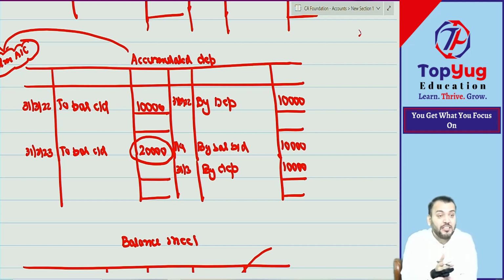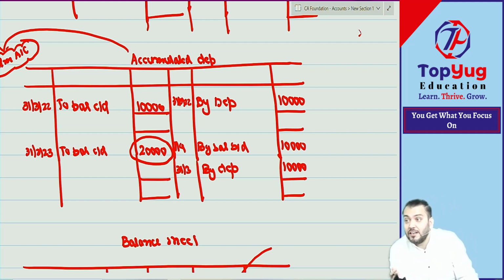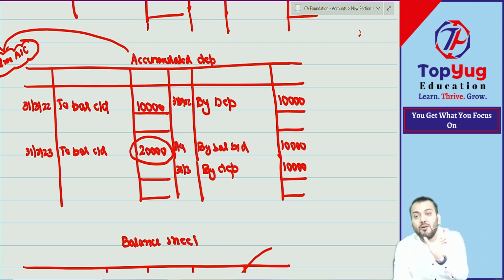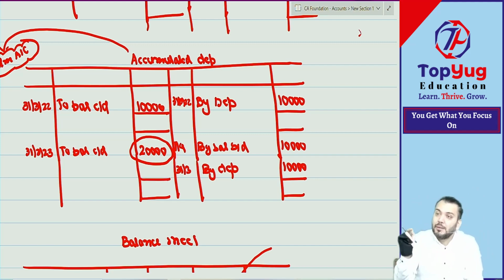Total depreciation till date. However, the depreciation account represents only the depreciation of the current year. But when I say accumulated depreciation, it is the accumulation of all depreciation till date. Therefore, the name is accumulated. Accumulated depreciation means from the beginning, total depreciation will come in which account? Accumulated depreciation account. But when we say depreciation, it is only the depreciation expense of the current year. Have you understood this point?